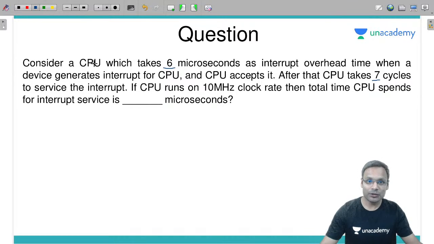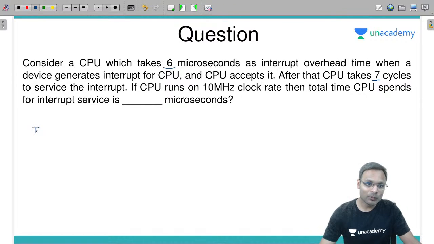Consider a CPU which takes 6 microseconds for interrupt overhead and 7 cycles for service. So total time will be how much? Total time will be equal to, first the overhead time will be taken, plus the service time.